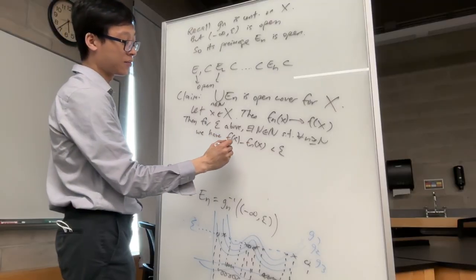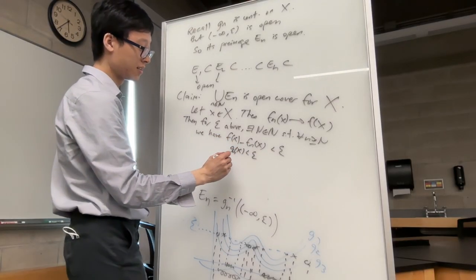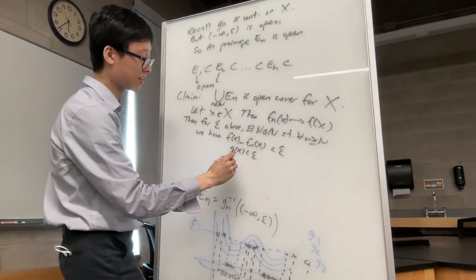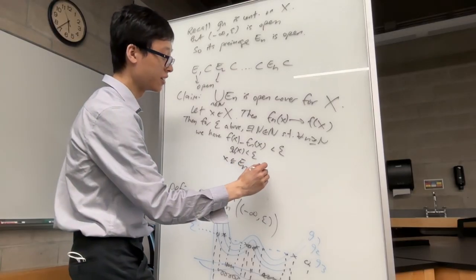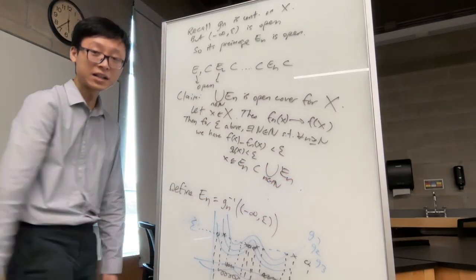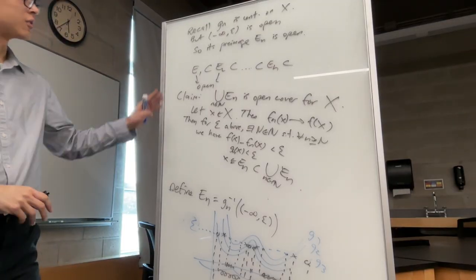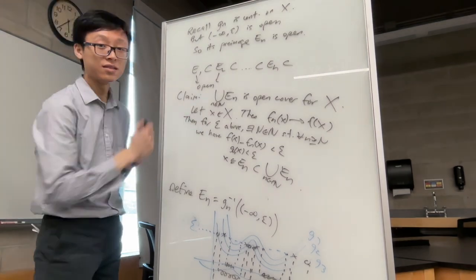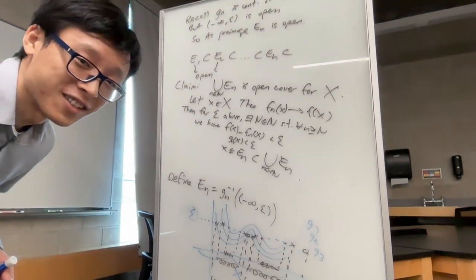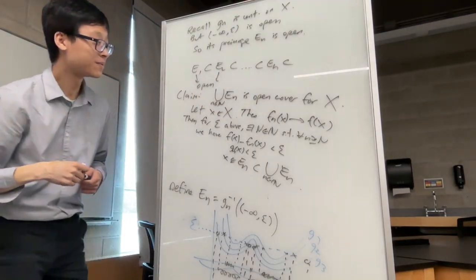But f minus fn is precisely gn of x less than epsilon, which means x is in the pre-image of everything below epsilon, which is En, which is part of the open cover of all the ENs. And that concludes that. So we have now proved that all of these ENs form an open cover for X. But remember, they're nested, right? Each one contains all the previous ones.